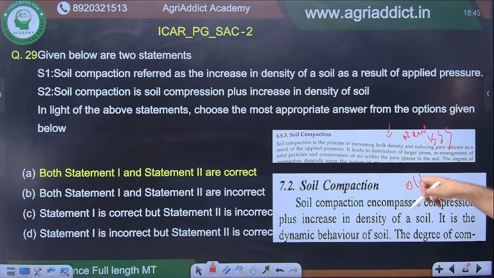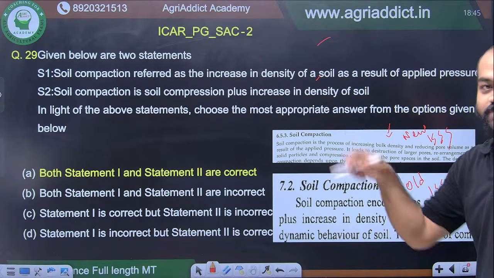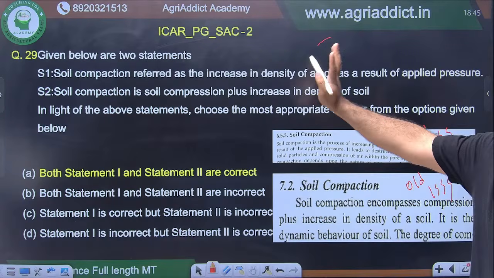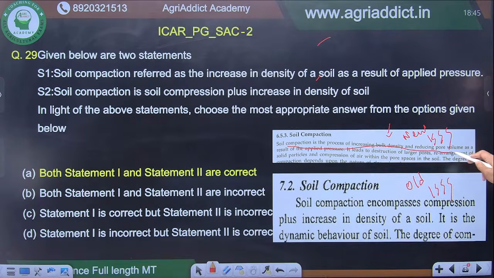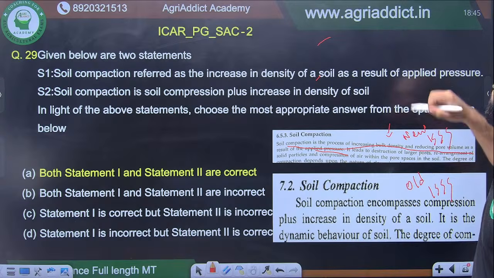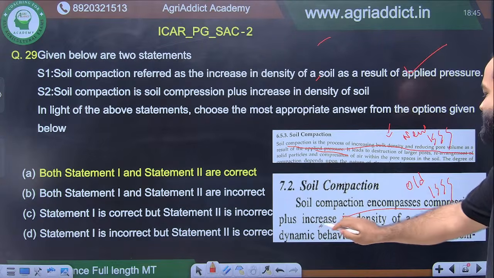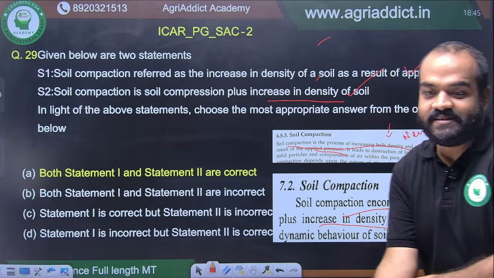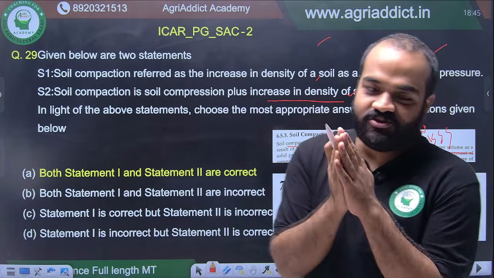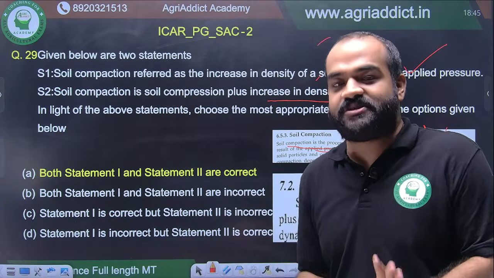दोनों जगह में डेफिनेशन अलग अलग दिया हुआ है, वही दो लाइन उठा के हम यहाँ पे रखे हैं. This question is not made by me, but the question setter has done that. Soil compaction is the process of increasing bulk density and reducing pore volume as a result of applied pressure. Soil compaction encompasses compression plus increase in density of a soil, right? The two statements are there. So again, it is a very huge request to you. Read both the ISSS very thoroughly, read treatise very thoroughly.